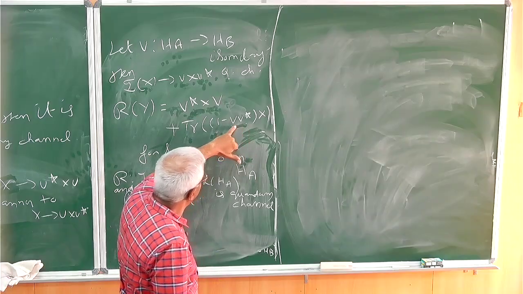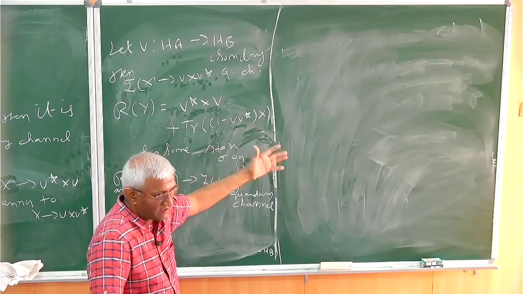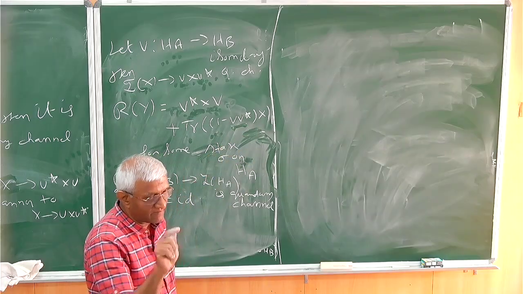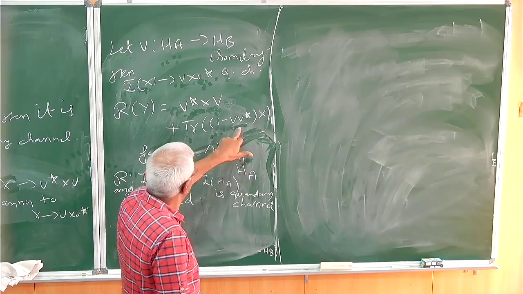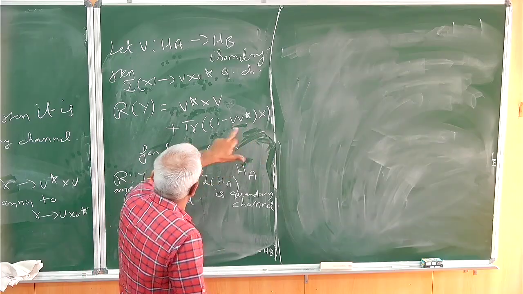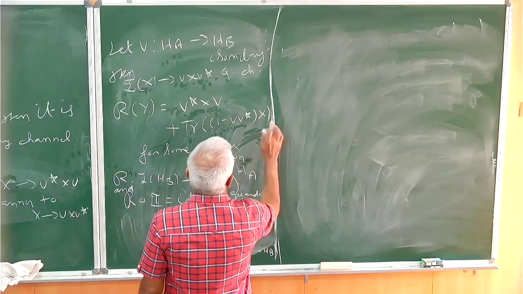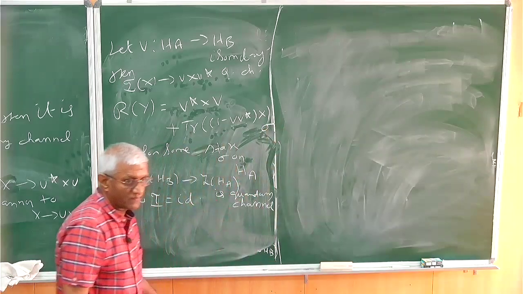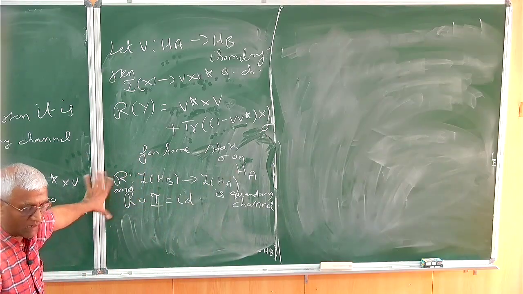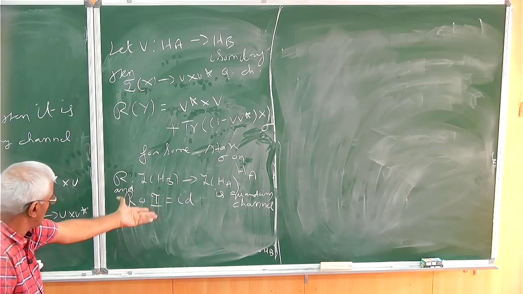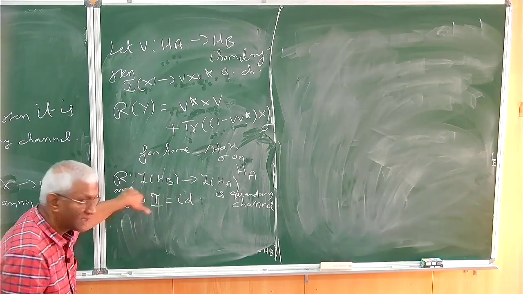This V V star is a projection. That is clear, because V is a partial isometry. For any partial isometry, V star V is a projection, and V V star is also a projection. So 1 minus V V star is a projection. So we add this and we apply sigma. That's the sigma I wrote somewhere, I erased it. There's a sigma. Sigma can be anything. It will work for any sigma, because it will not play a role when you compose all these things.